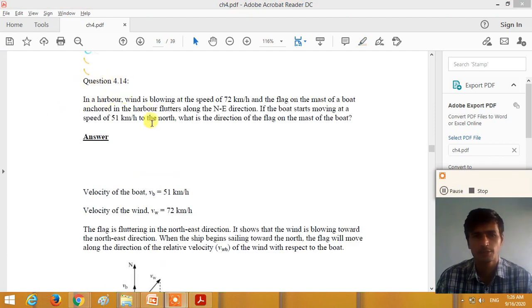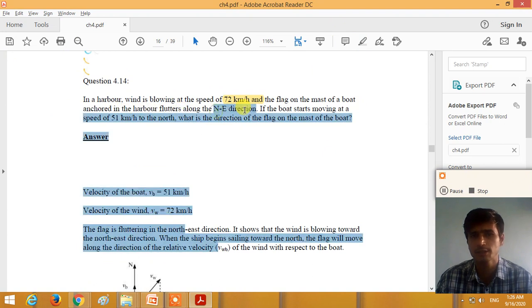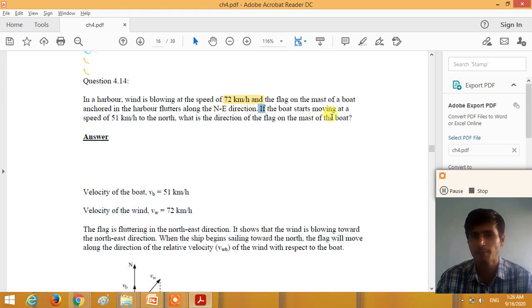In a harbor, wind is blowing at a speed of 72 km per hour. Here the speed of the wind is given to you, 72 km per hour. The flag on the mast of the boat anchored in the harbor flutters along the northeast direction. The flag is flying in the northeast direction, right? If the boat starts moving at a speed of 51 km per hour to the north, so the speed of the wind is 72 km per hour and the speed of the boat is 51 km per hour towards the north direction. What is the direction of the flag on the mast of the boat?